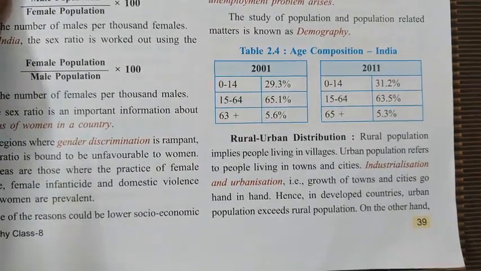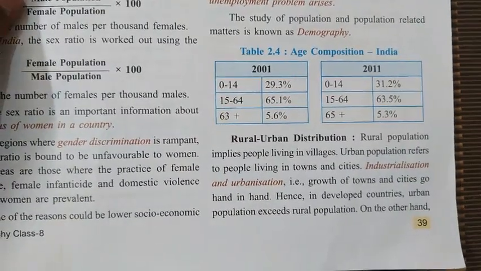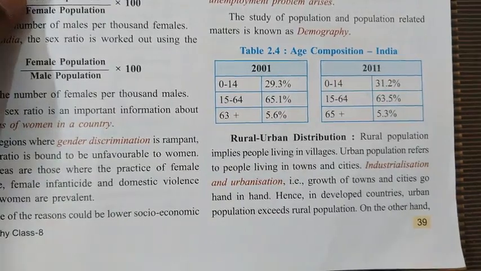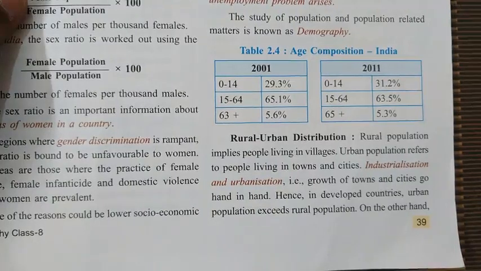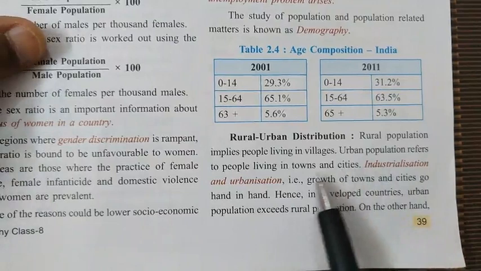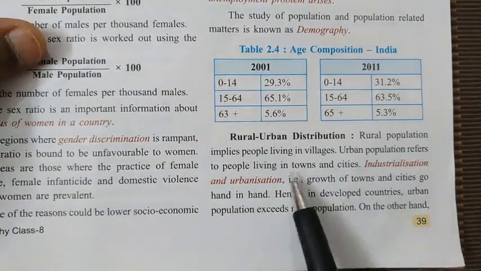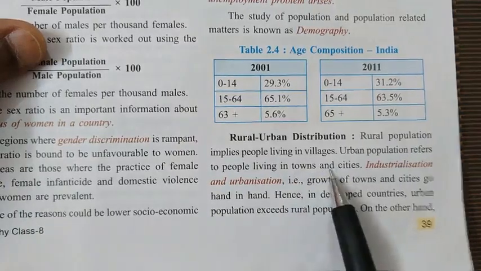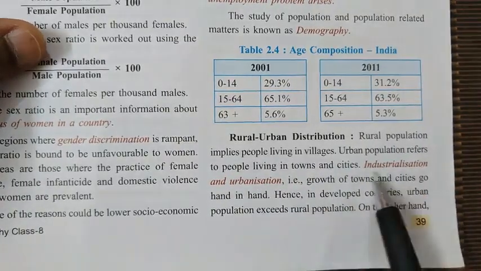As time progressed with every decade, the industrial revolution started and came to India also. Slowly the people from the villages started migrating towards the towns and the cities. Why did this migration start? Because of industrialization and urbanization.